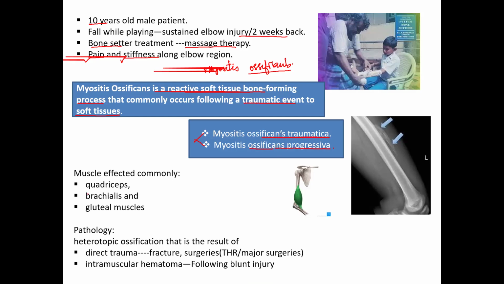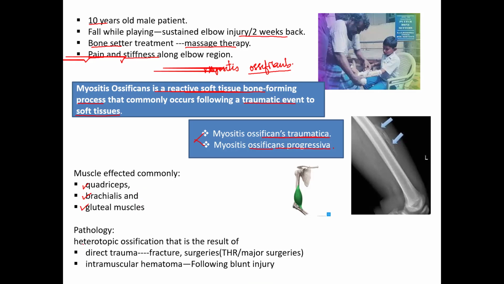So what are the muscles which commonly get affected by myositis ossificans? As I told, it is forming outside the proper bone, in the soft tissue. So it happens in the quadriceps, it happens in the brachialis, it happens in the gluteal muscles. These are the muscles which are commonly affected in myositis ossificans.